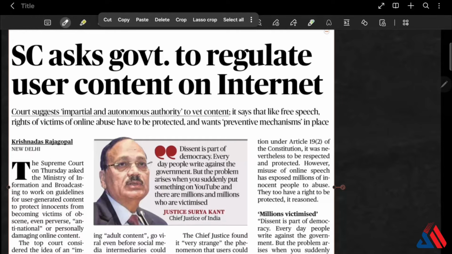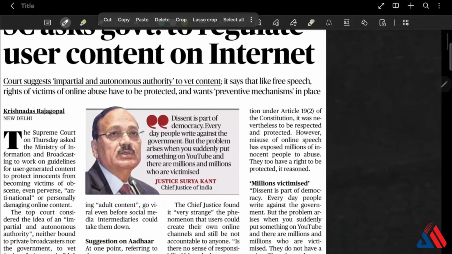The court noted that user generated content spreads instantly, and obscene, defamatory, or misleading videos can destroy reputations before even the platforms react. Okay, even the 24 hours which are given is too slow. Victims often have no resources or voice to defend themselves.